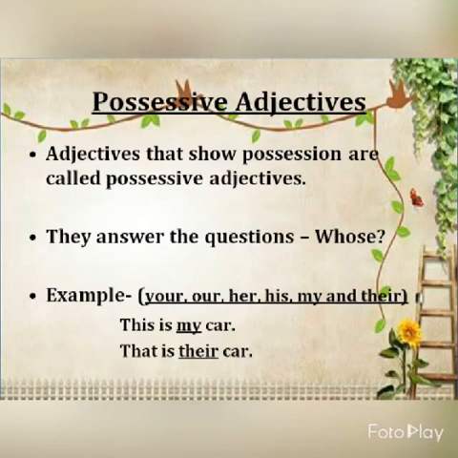Example, this is my car. Whose car is this? My. So my is a possessive adjective. That is their car. Now whose car is it? Their. So there is a possessive adjective. Some more words which are used as possessive adjectives are your, our, her, his, my, and their. These all are possessive adjectives that show possession or belongingness.